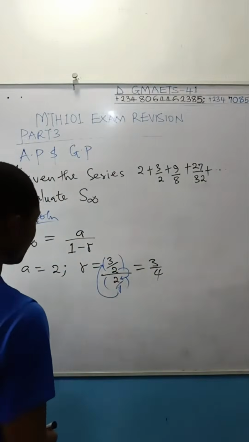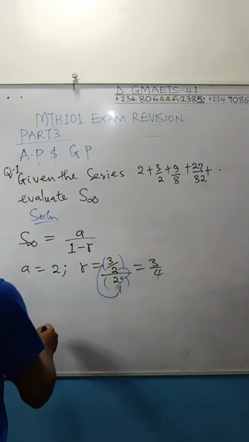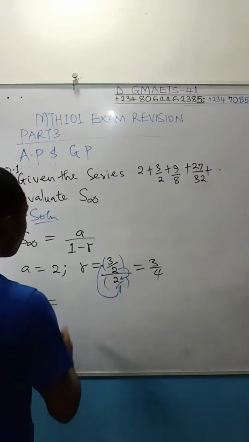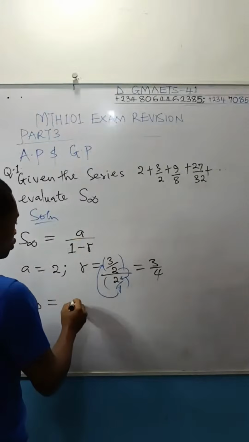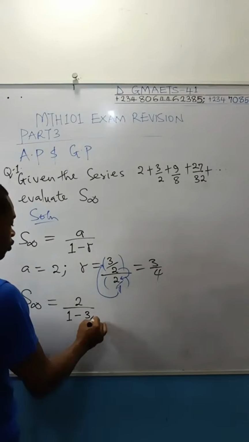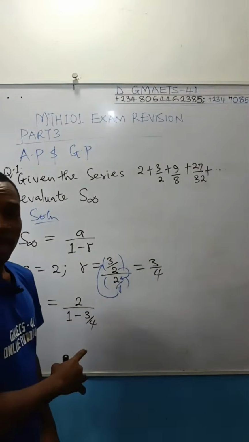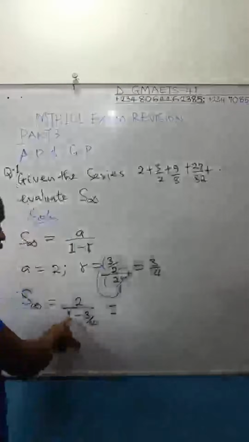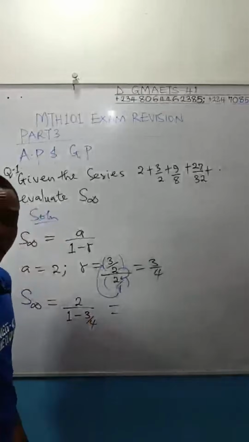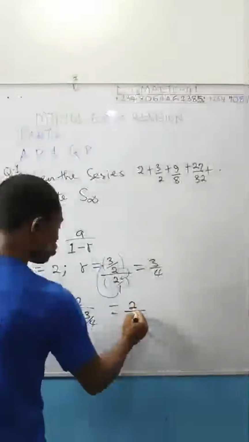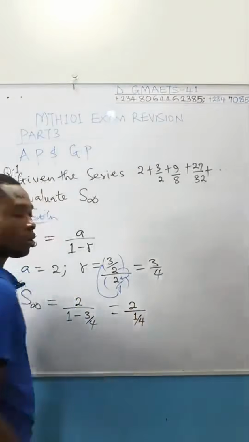I have explained that. So what do we do here? All we have to do is substitute into the sum to infinity formula. Our a is equal to 2, divided by 1 minus the common ratio, which is 3 over 4. You can simplify this. The LCM of the denominator gives 4 times 1, which is 4, minus 3, which is 1, all over 4. So this is 2 divided by 1 over 4.